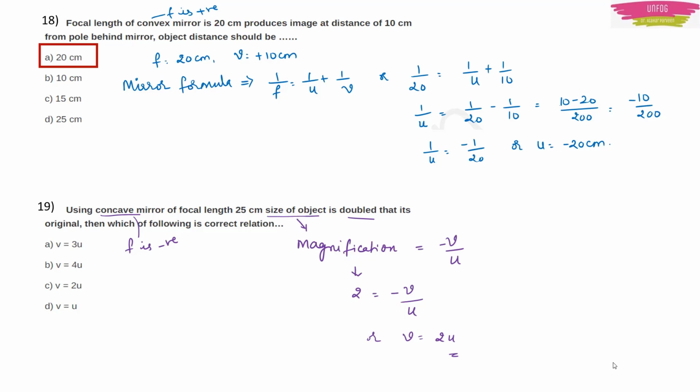This magnification is equal to minus v by u for a concave mirror. Now they are telling that it is doubled. So magnification will become 2. That you write here. 2 will be equal to minus v by u. You get the relation between u and v when you know the magnification, isn't it? So v will be equal to 2u here. Actually, v will be equal to minus 2u here, but in the options they have not given the minus sign. That's why we are writing v is equal to 2u. Option C is the right answer.